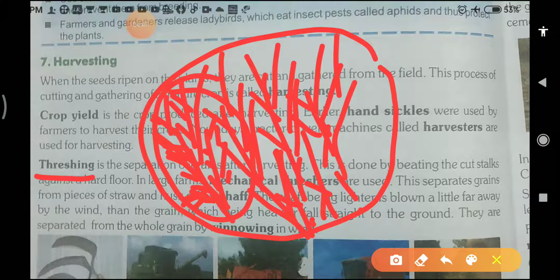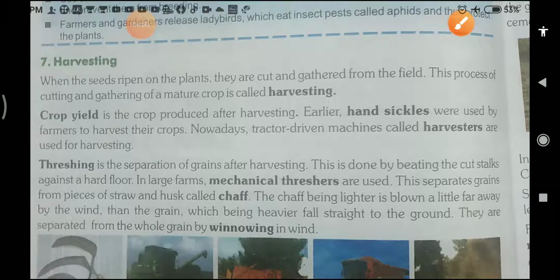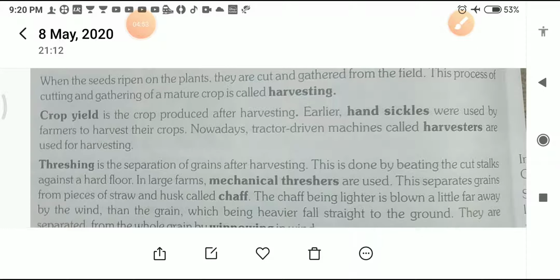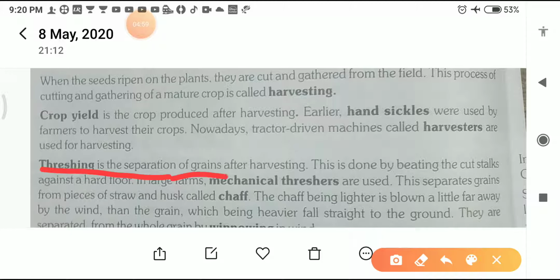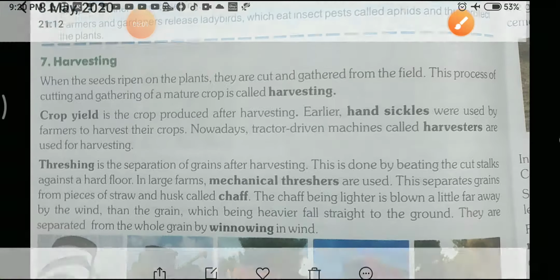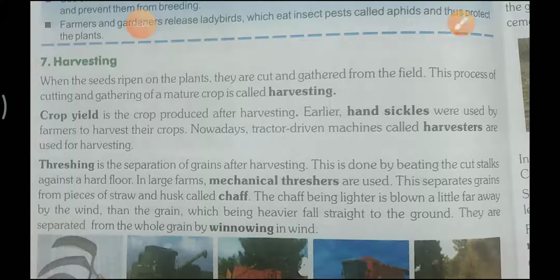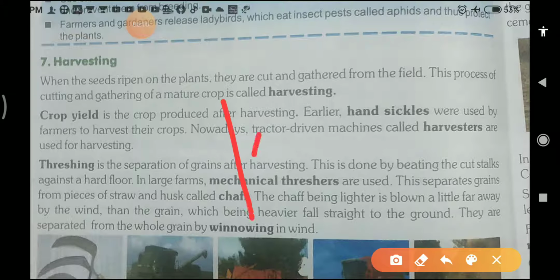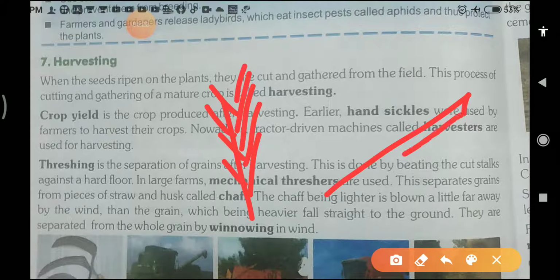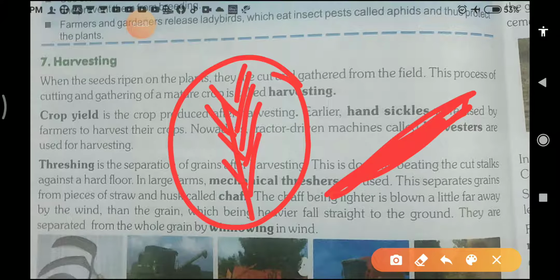Let's see here. Threshing is the separation of grains after harvesting. This is your definition. It is done by beating the cut stalks against a hard floor. This is your cut stalk. You take a stick and beat the harvested crop forcefully.